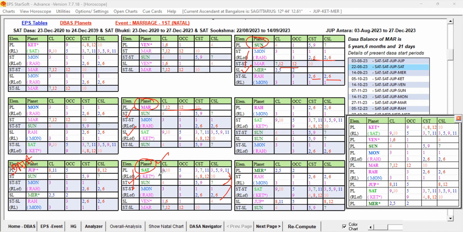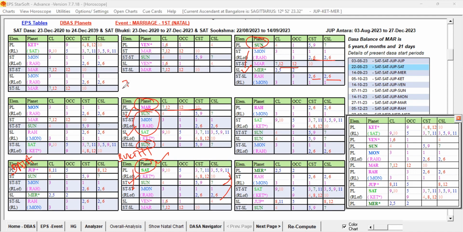Saturn is better. Which is the favorable key planet of the Saturn? Suppose Dasa Lord is Jupiter, and if you take Bhukti Lord as Saturn, it is stronger than Mars. If you take these, which are the favorable key planets of the Bhukti Lord? Saturn, Sun, and Moon, they are all playing a role here, you can see. Right? So they are all having favorable grouping, and also the favorable key planets of the Bhukti Lord are ruling at the Bhukti Lord and the Antara Lord.